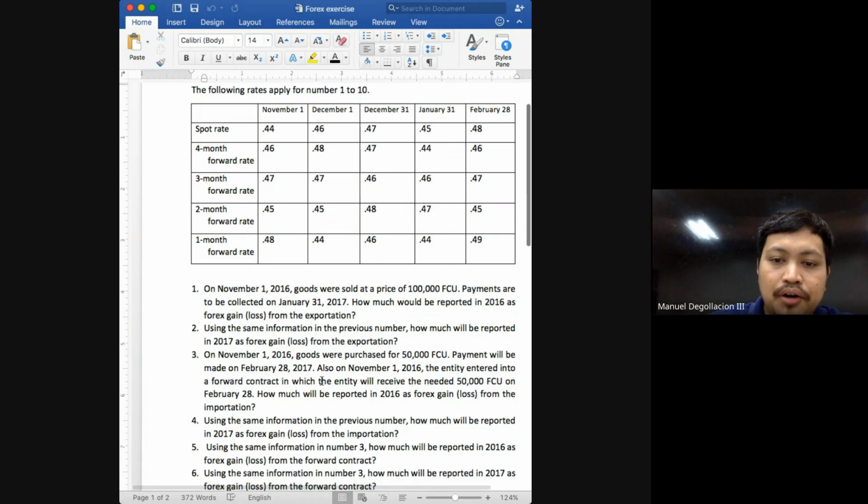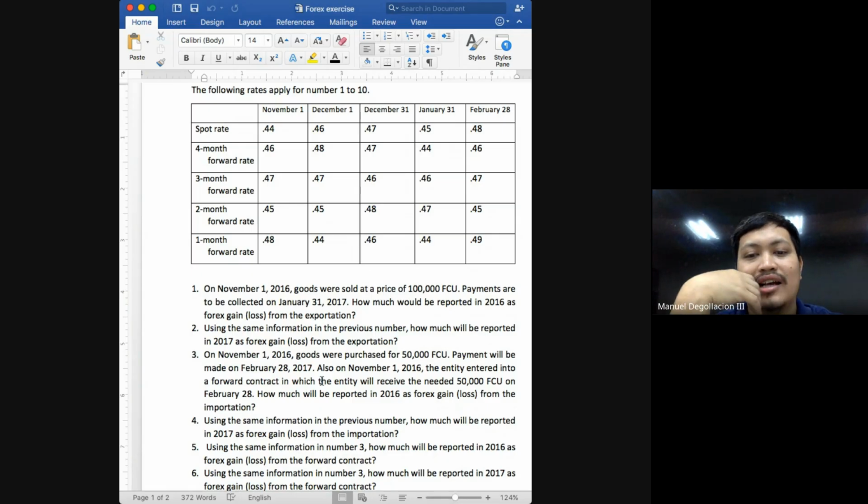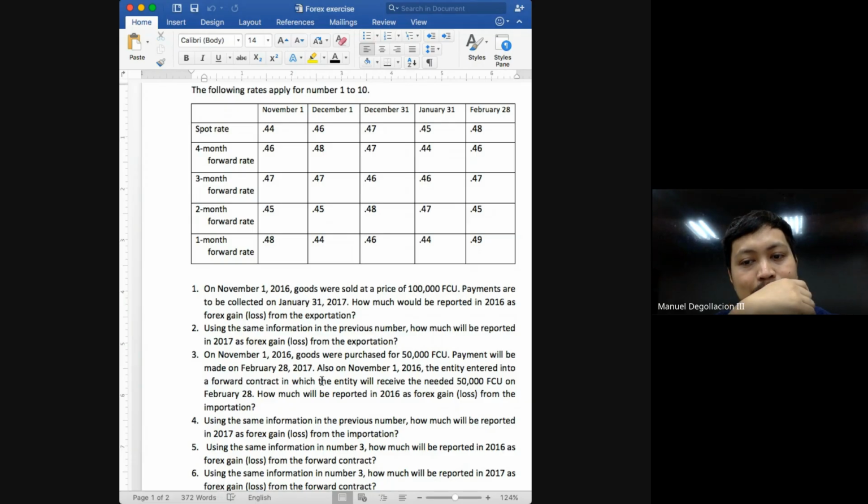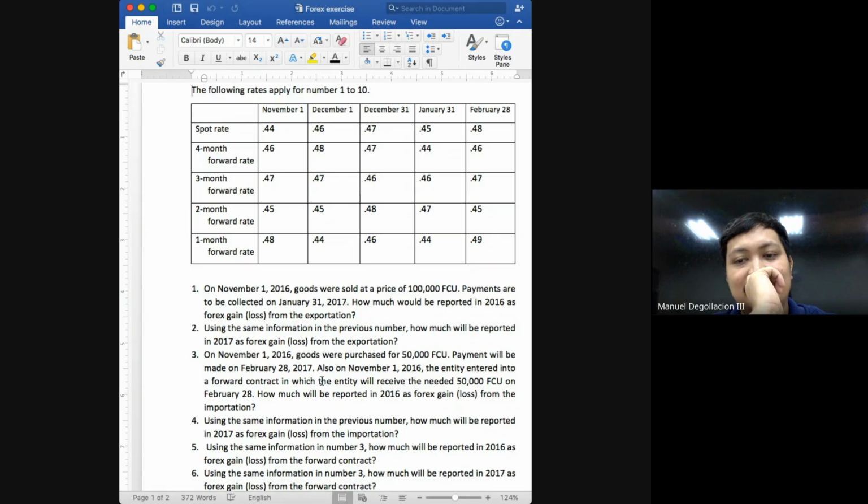Okay, let's proceed to number 4. Using the same information, how much will be reported in 2017 as forex gain or loss from the importation? So this is still importation, class. So what rate will be relevant here? Are we going to be looking at the forward rates? No, we will still be focusing on the spot rates. But here we are now in 2017. The balance on December 31, 2016 will be the beginning balance on 2017. So please remember the 23,500.